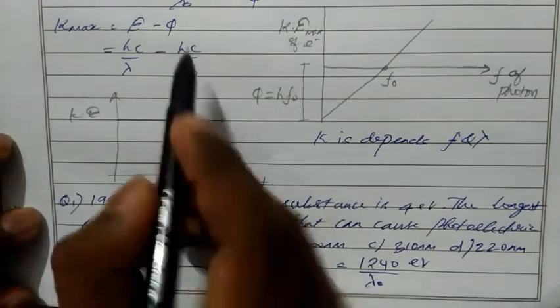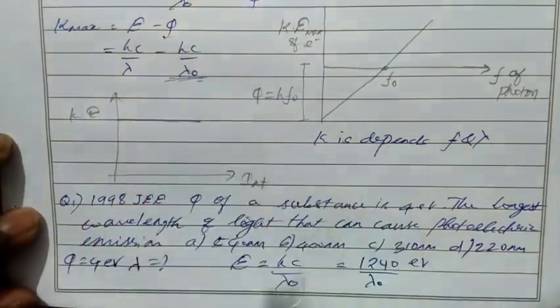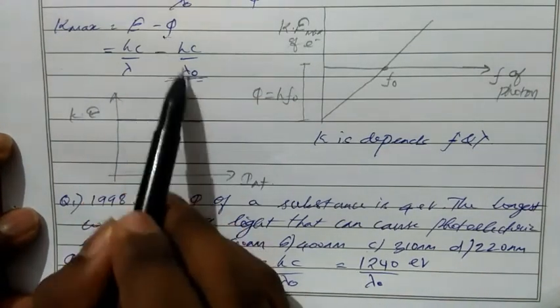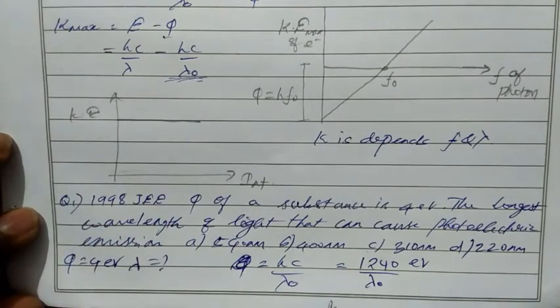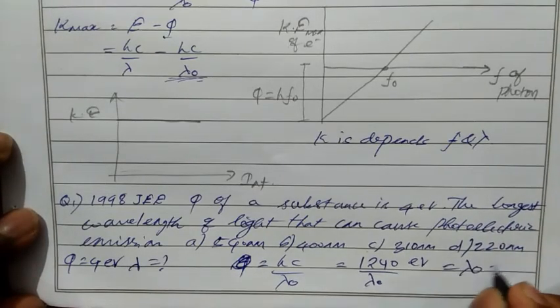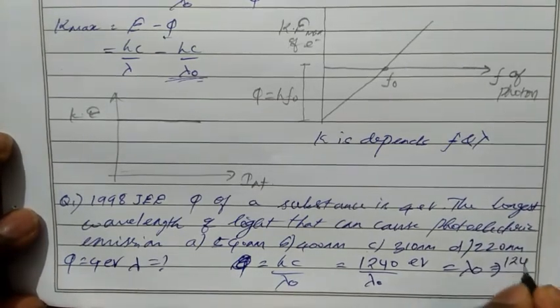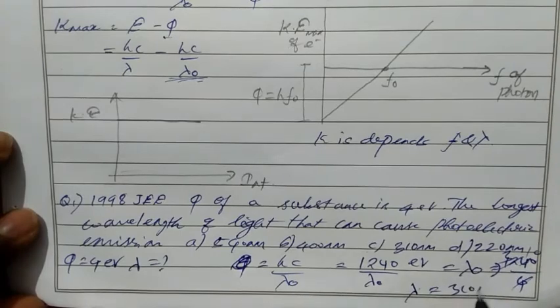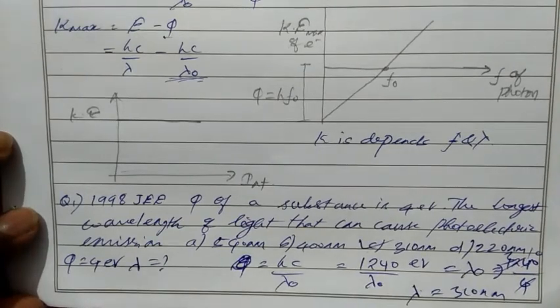So we can take phi equal to hc by lambda by this equation. So here we take phi equal to hc by lambda naught. So the phi value is given, 4 electron volt. So lambda naught equal to 1240 divided by 4. If you solve, you will get lambda equal to 310 nanometer, option C.